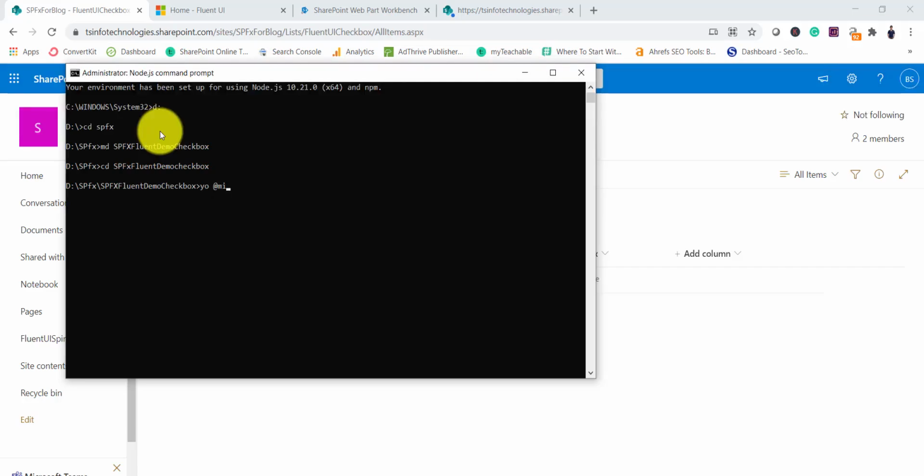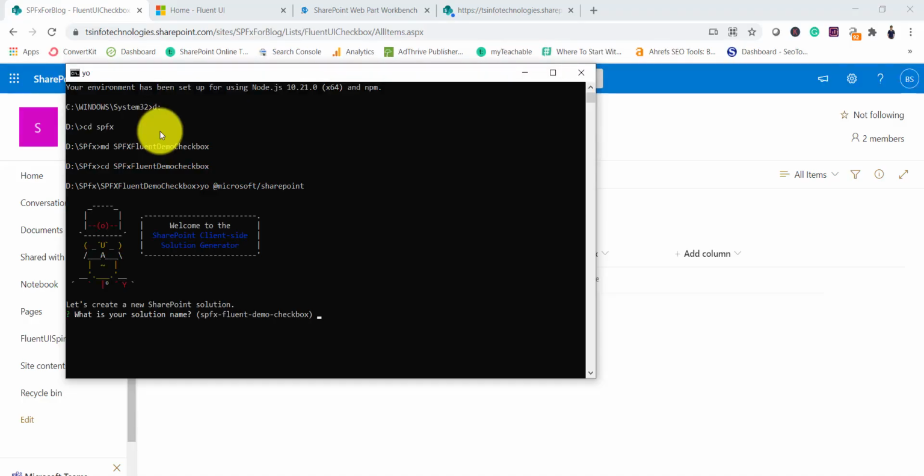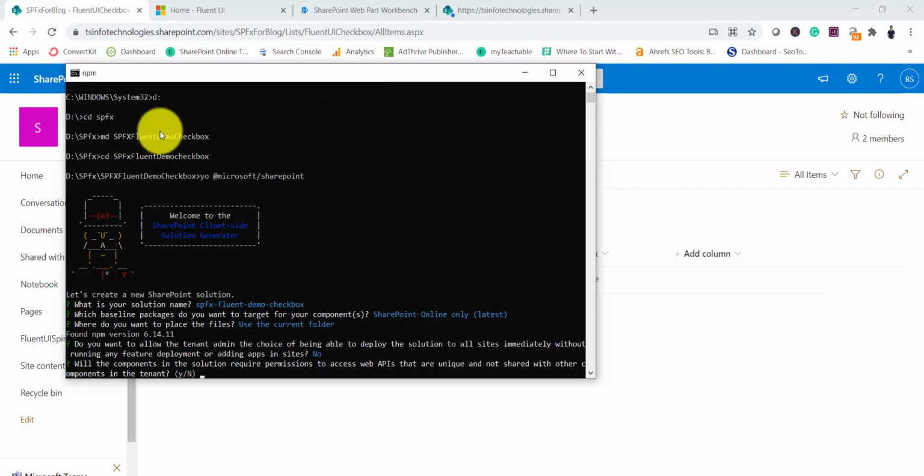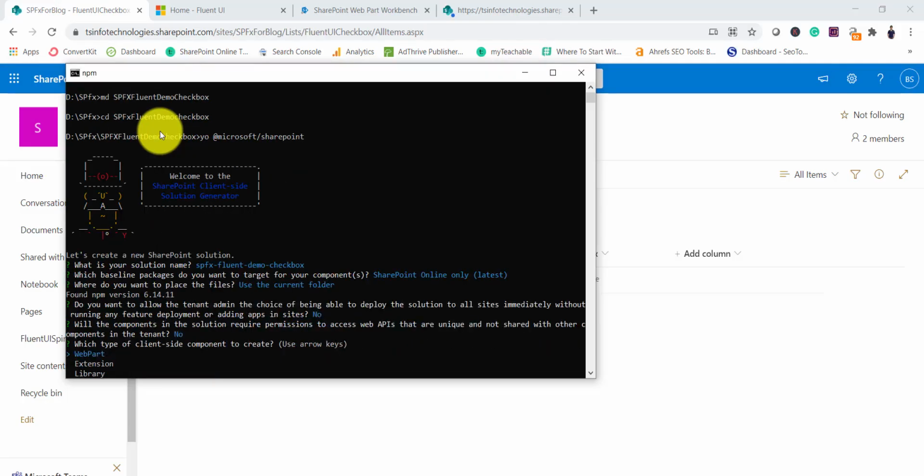So I'll run the command here, Microsoft/SharePoint. And by the way, we are going to select a React application. We are going to create a React application. So these are the controls that we are using, Fluent UI React controls. So you can see here it is asking for the solution name, and then we require SharePoint Online latest. Use the current folder. No. These are the options which we are always using.